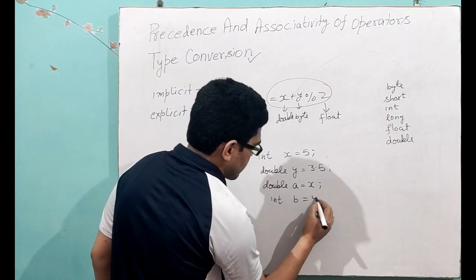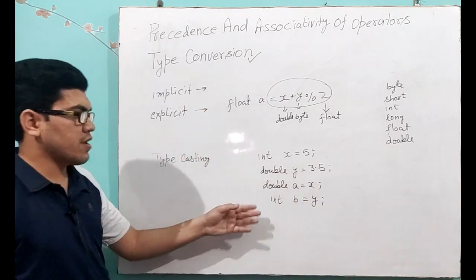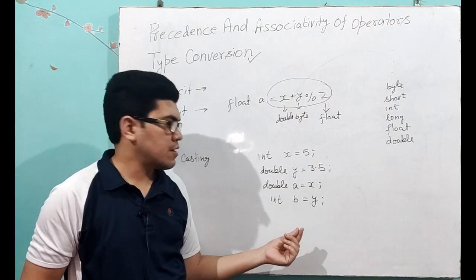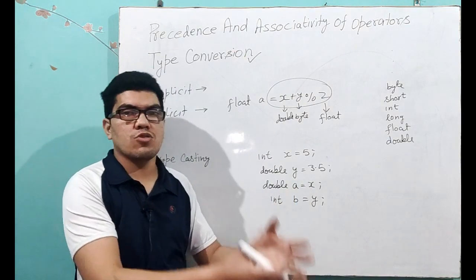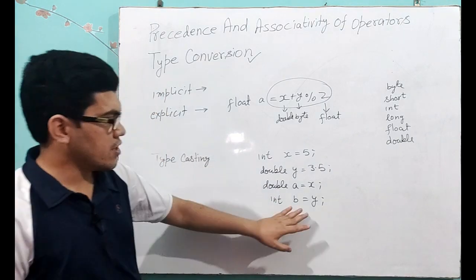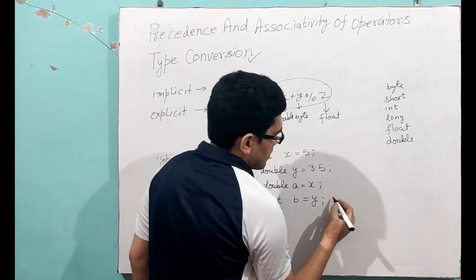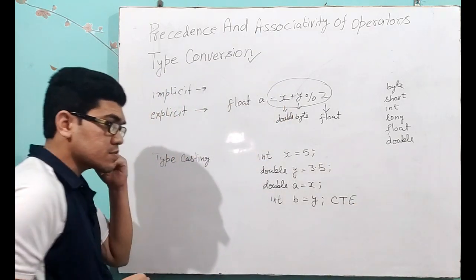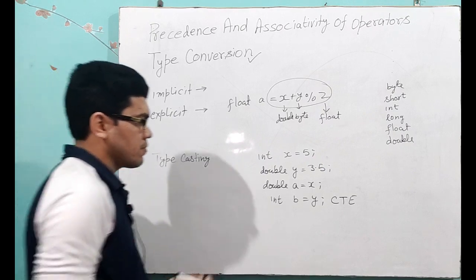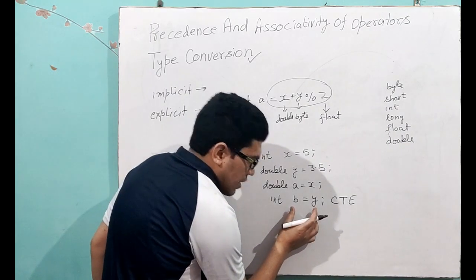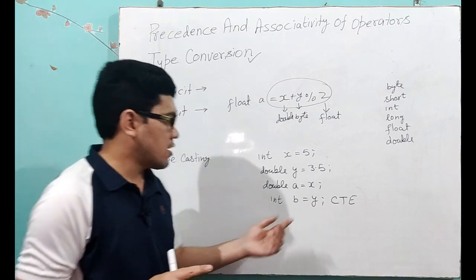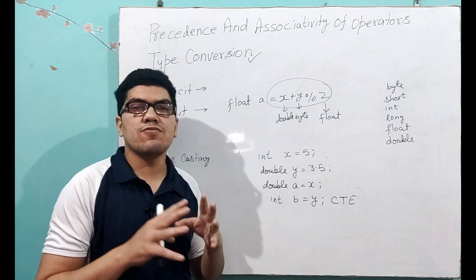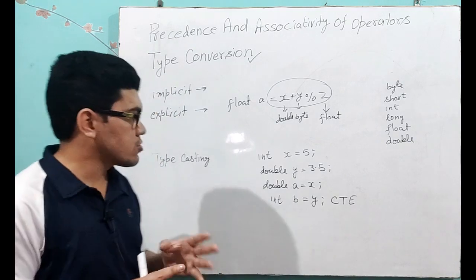But if we want to do something like int b is equal to y, what we are doing here, we are storing a double type value into an int type variable. Means bigger we are storing in smaller data type. So it will create a problem, and this is a compile time error. So here what we have to do, there are two solutions. Either store it in a double type variable, or we can forcefully convert the value also.